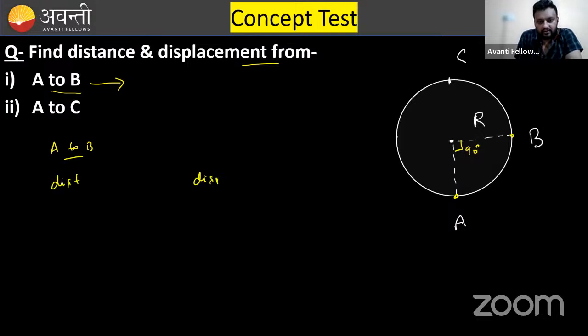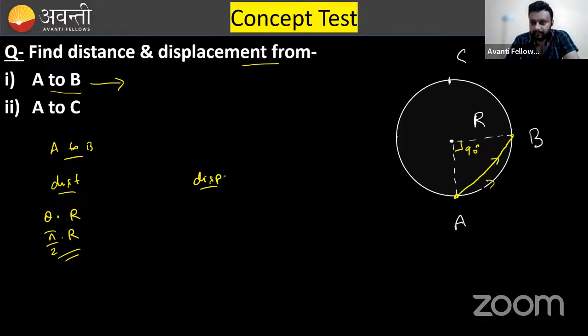Distance and displacement. This is the distance. This arc length is what? Theta into radius. Is it clear? This arc length is what? Theta into radius. Theta is what? 90. 90 is pi by 2. That is pi by 2 r. This is the distance. Now displacement is what? This is going to be the displacement, A to B.